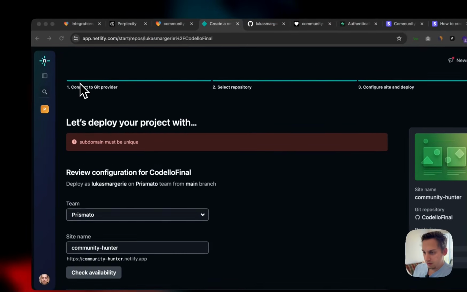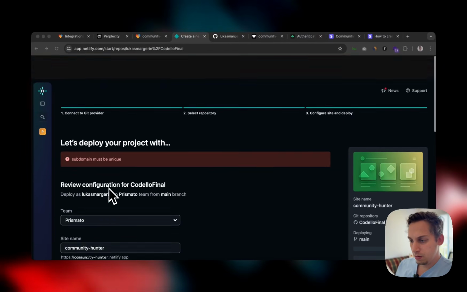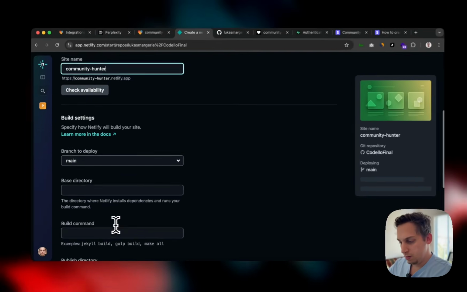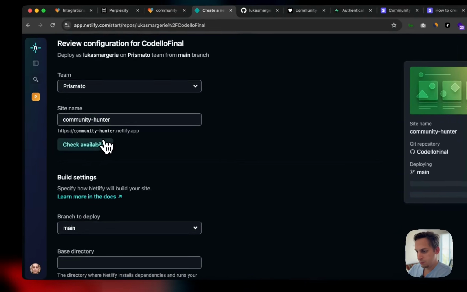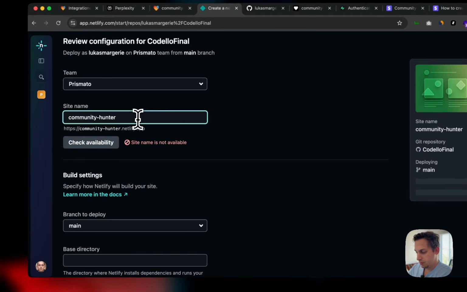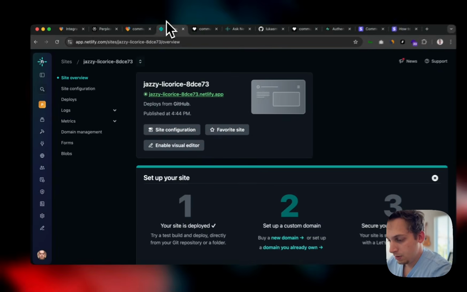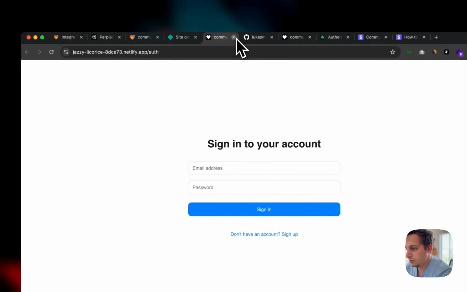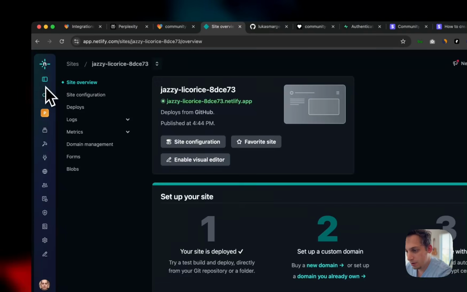Okay, so it says subdomain must be unique. So you can go like this, Community Hunter AI, and now it should work. Okay, so now I did have some type of error, I'm just going to close a bunch of these things. So I did add a site. I'm going to show you really quick how it looks.